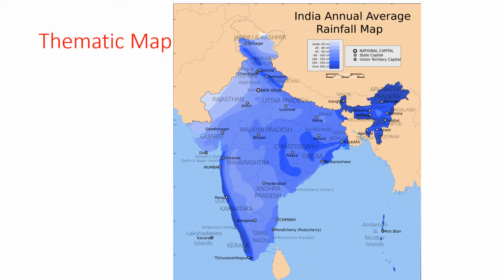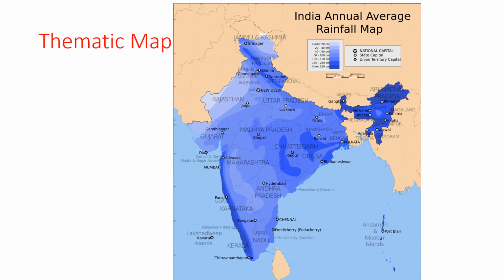Types of thematic maps. Some maps show rainfall in different areas. They are called rainfall maps. Some maps show population in different areas. They are called population maps. Some maps show crops grown in different parts of the given area. They are called crops maps.